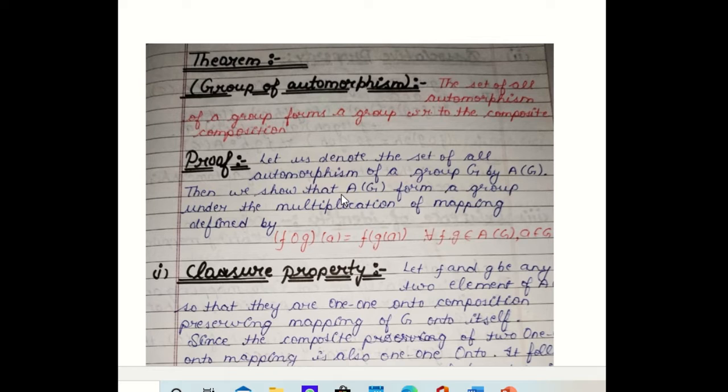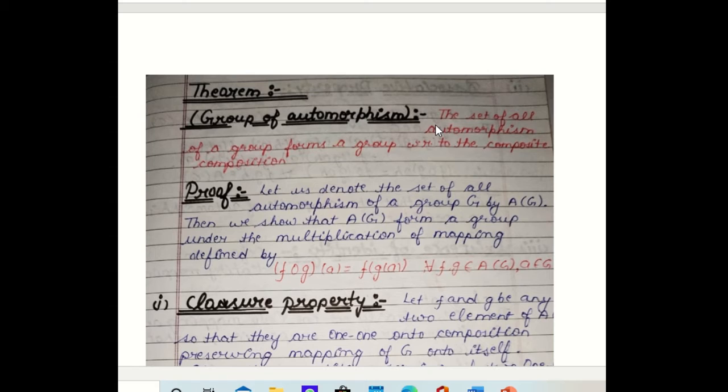Now we can define so many automorphisms over a group. So we take the set of all automorphisms, and basically an automorphism is a mapping. We are going to show in our first theorem that this set of automorphisms under the composition of mapping, under the product of mapping, forms a group. This group is called the group of automorphisms, or automorphism group.